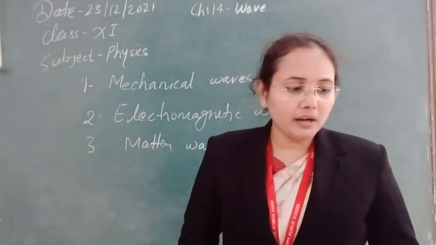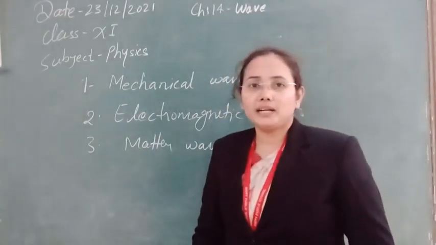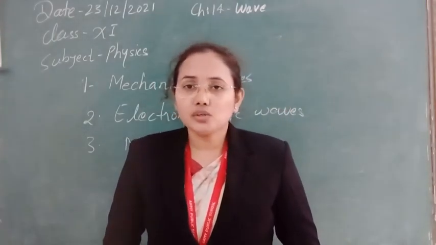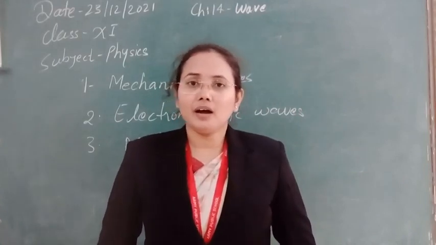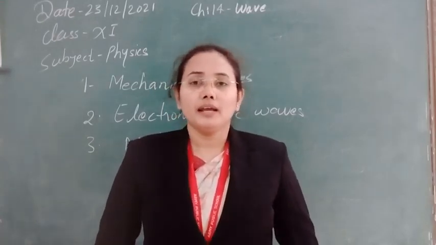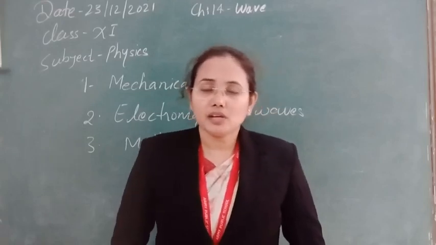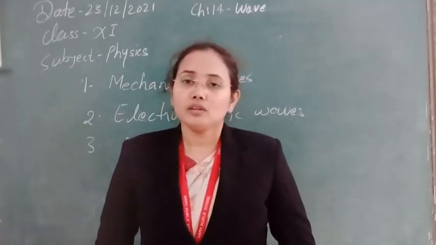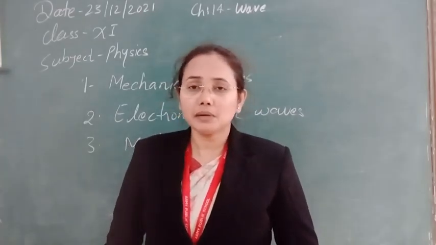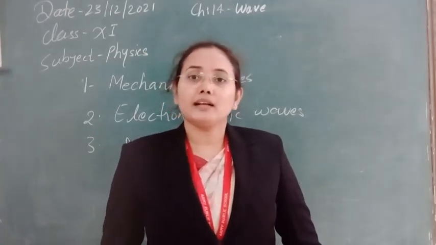Now the third type of wave is matter waves. Matter, as you know, is solid, liquid, gas, we have different phases, all the elements. All matter is made up of atoms or molecules. On a very small scale, atoms are made up of electrons, protons and neutrons. These electrons, protons and neutrons are known as material particles. When these material particles are moving, they constitute a wave.